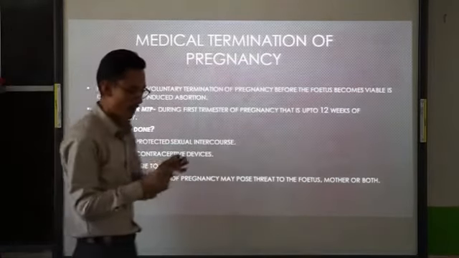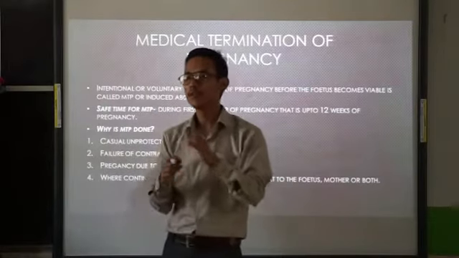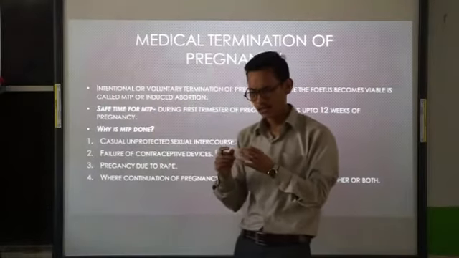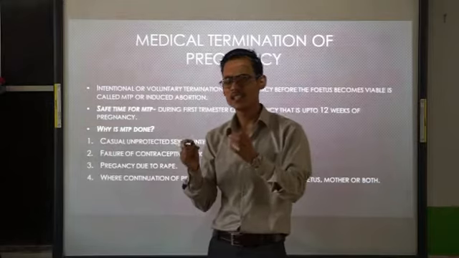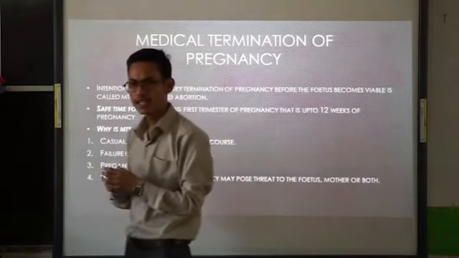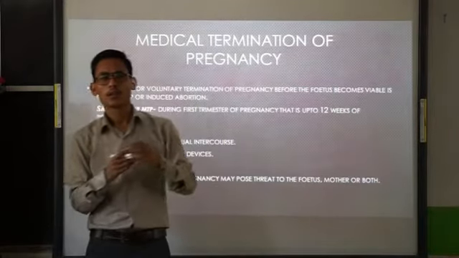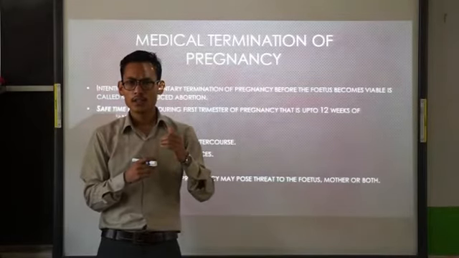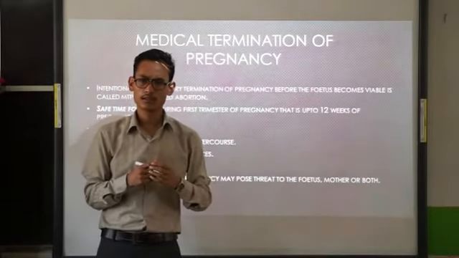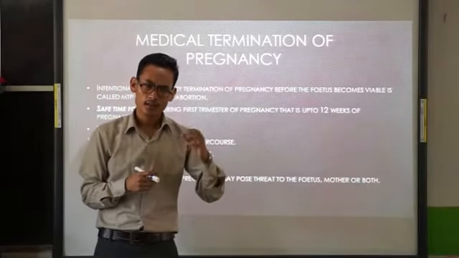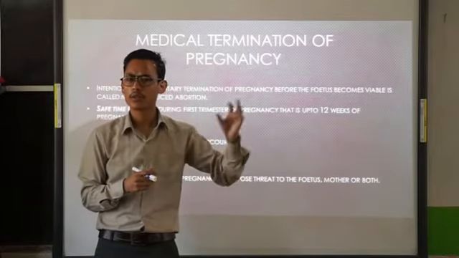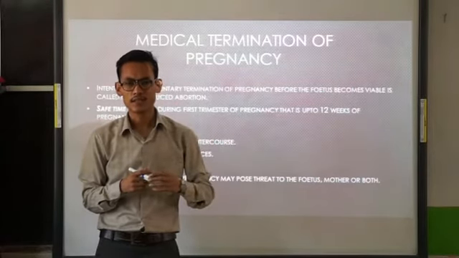That means when the developing fetus has certain types of genetic disorders or any type of trait that is harmful to the mother, then a married couple can go for MTP.